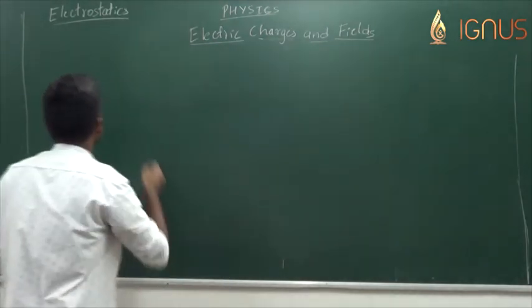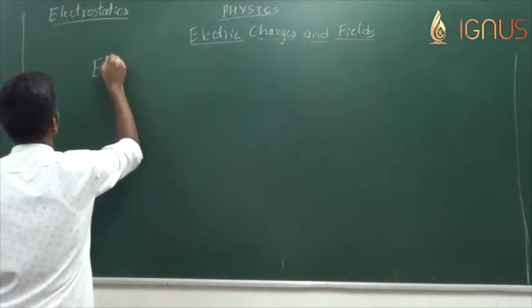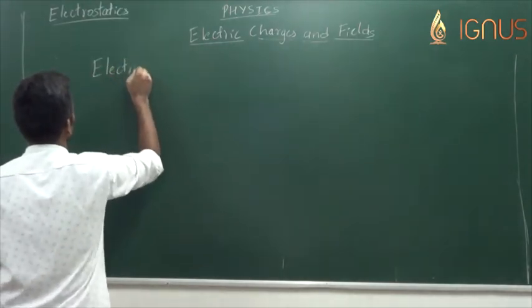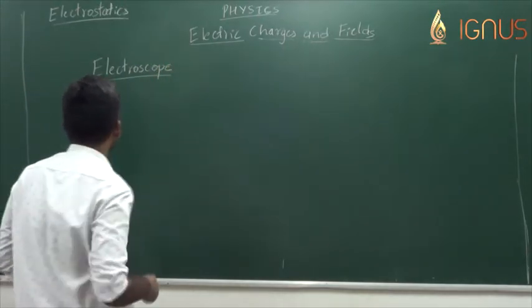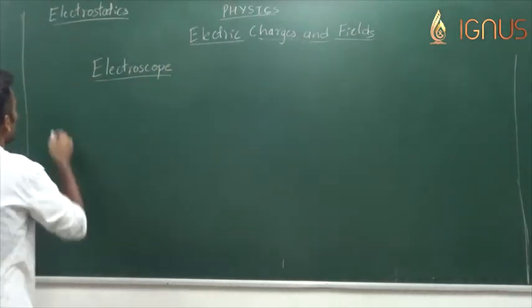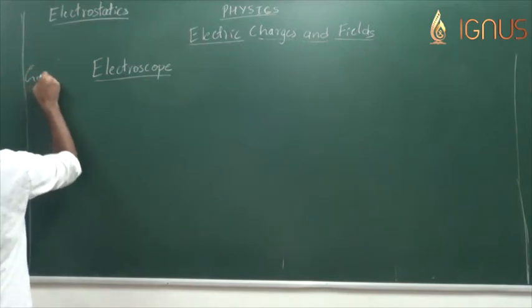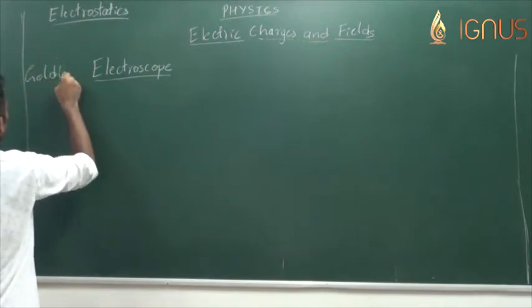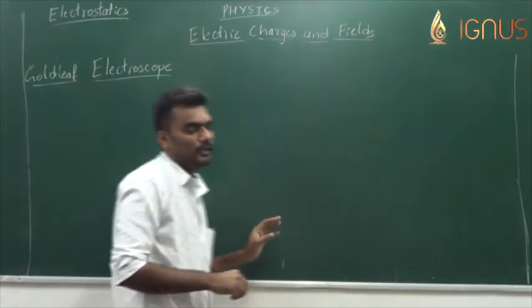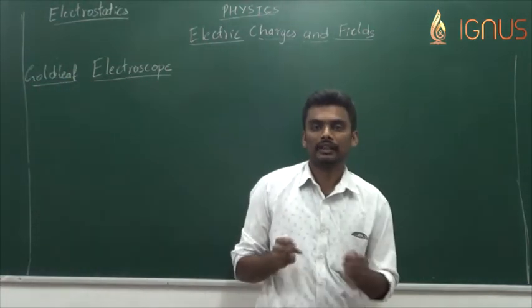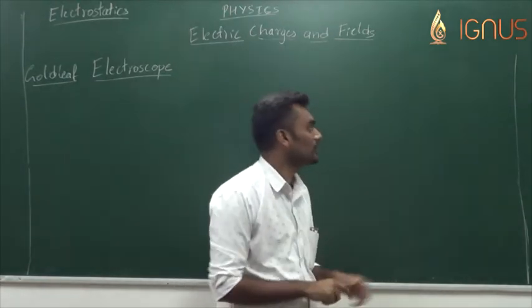Now the device is called an electroscope. Since it made use of gold leaf, this is also referred to as a gold leaf electroscope.